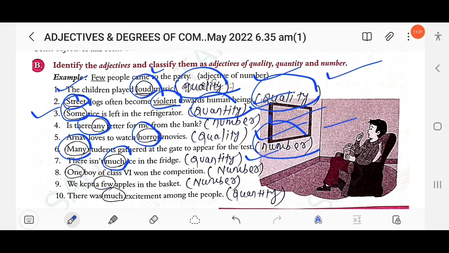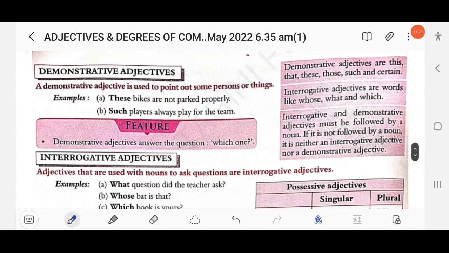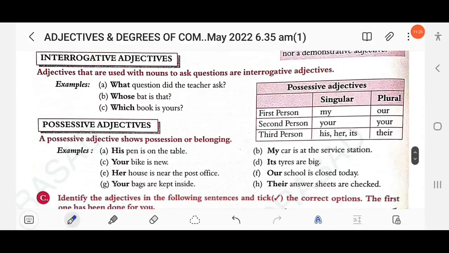Then next, one boy of class 6 won the competition. One boy, adjective of number. Then next, we kept a few apples in the basket. Few means some apples, that means number. Then next, there was much excitement among the people. Much means adjective of quantity. How much? Here much, you will get the answer much. Clear?